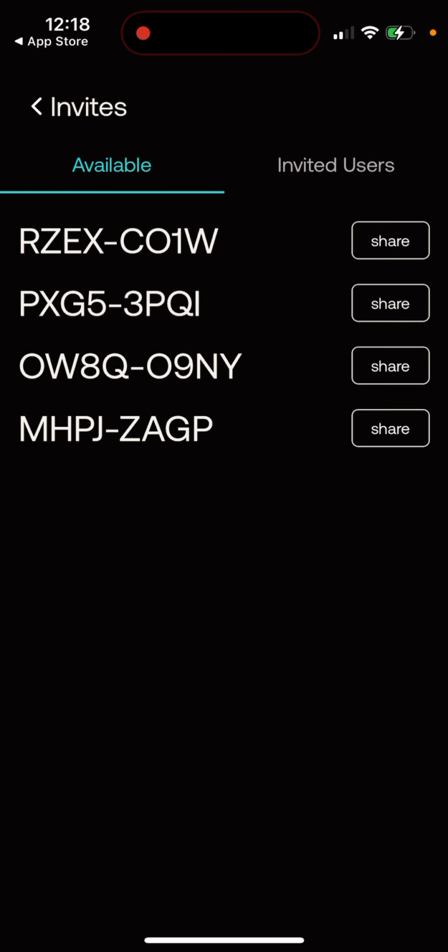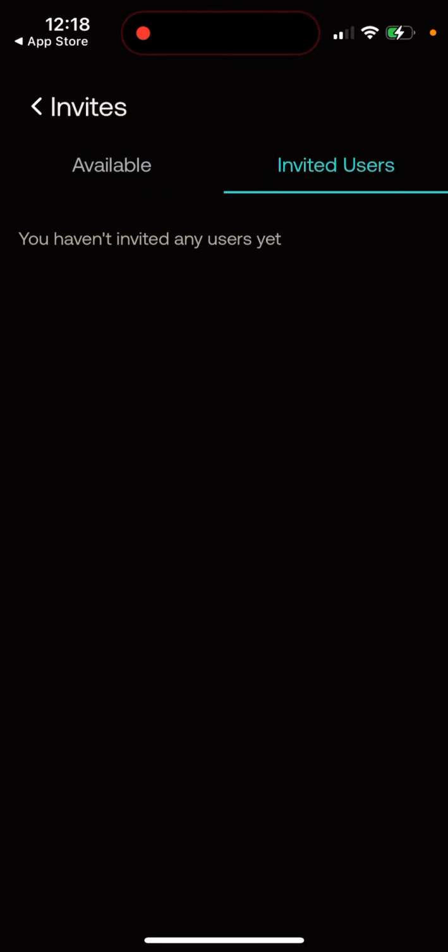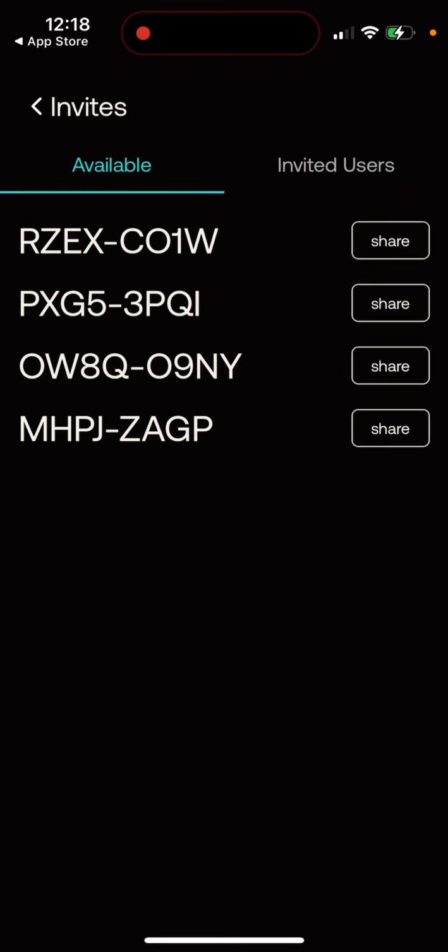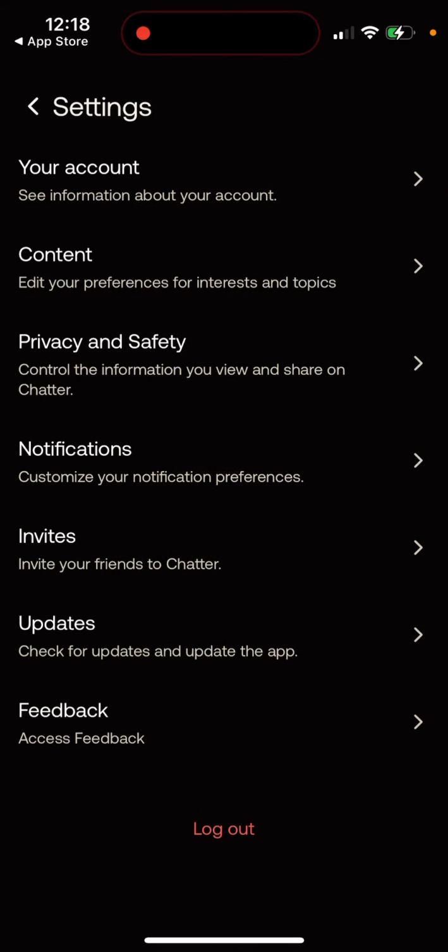Invite your friends. Here are some invite codes which you can use. That's where you have it. So feel free to use these invite codes, and invite people.